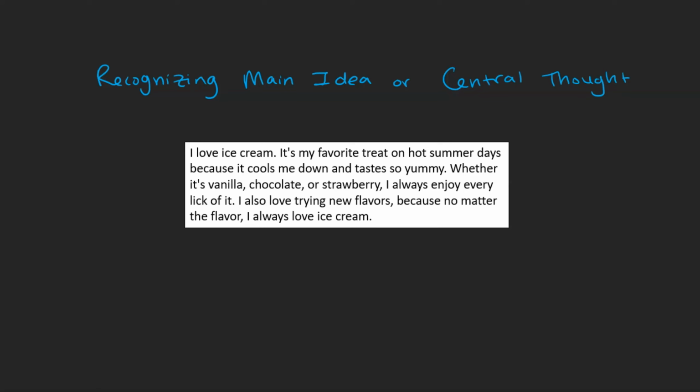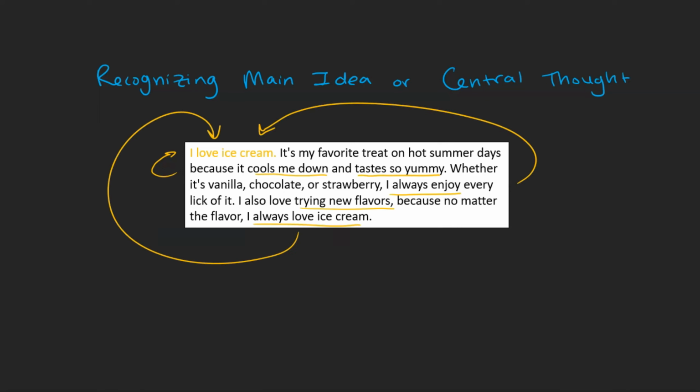And in this case, as it is most of the time, that main idea is found in the very first sentence. The following sentences may introduce more details or nuance regarding this idea, but they can all be traced back to that main idea stated in the first sentence, or topic sentence. Once you uncover the main idea of a passage, the rest of the passage becomes much easier to follow and understand. Learning to recognize the main idea or central thought can drastically streamline and change your test-taking process.